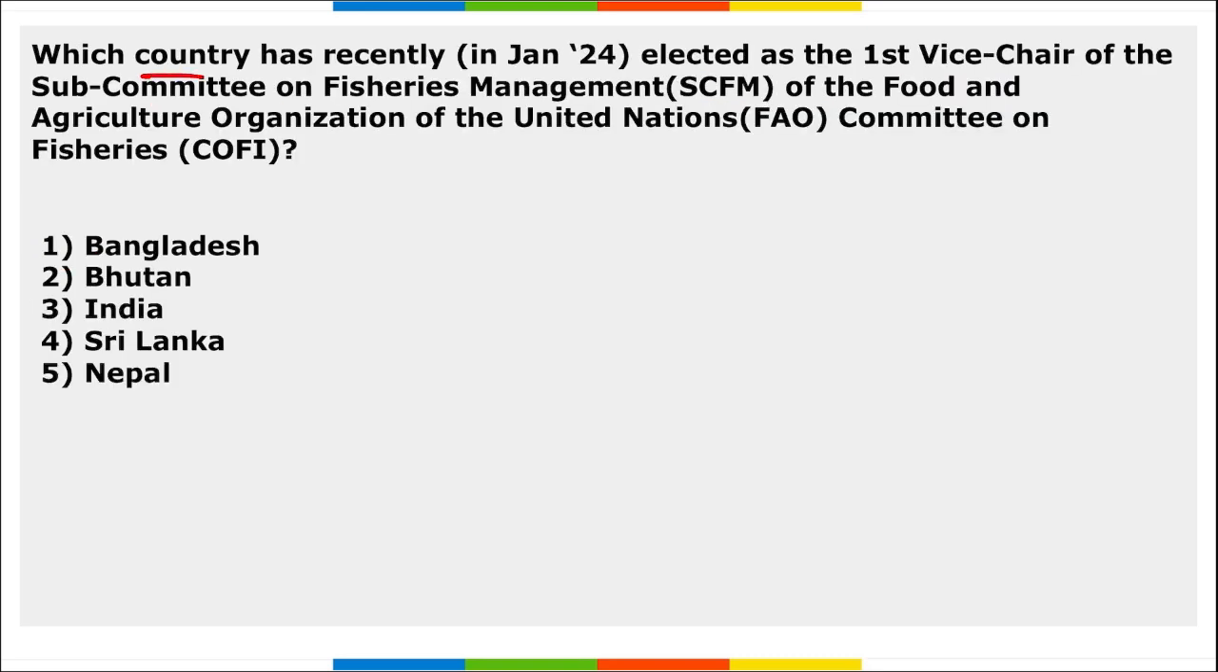Next, which country has recently been elected as the first vice chair of the subcommittee on fisheries management of the Food and Agriculture Organization of the UN Committee on Fisheries? I repeat, which country was recently elected as the first vice chair of the subcommittee on fisheries management of the Food and Agriculture Organization of the UN Committee? Who will it be? It will be our India, right?